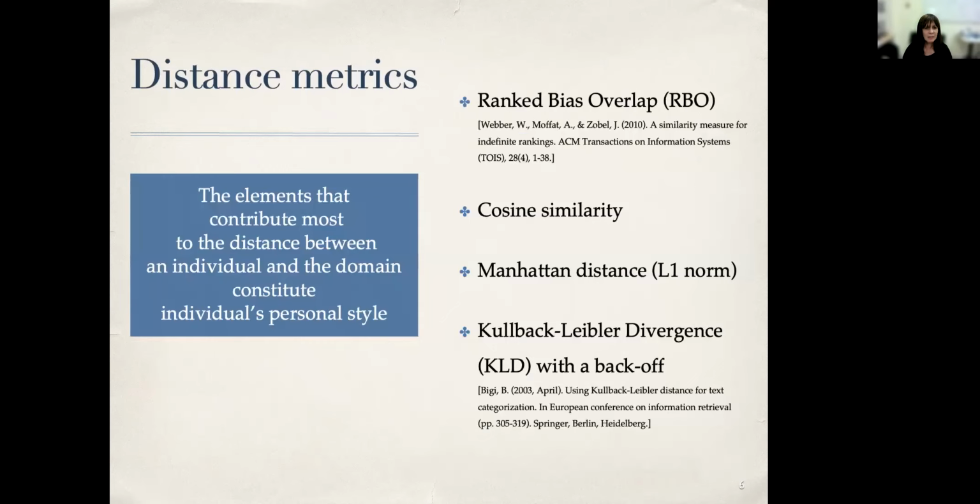So how do we obtain these differences? We would like to find the per element, per word distance between each person and the domain. We evaluated 4 different distance metrics using a set of criteria, and the details can be found in the paper. The idea behind that is that the elements that contributed most to the distance between an individual and domain constitute the individual's personal style.